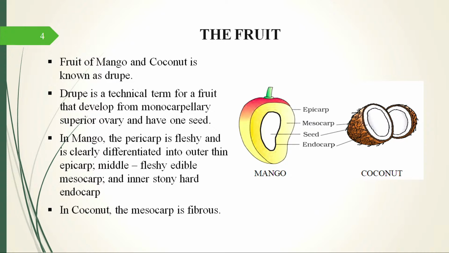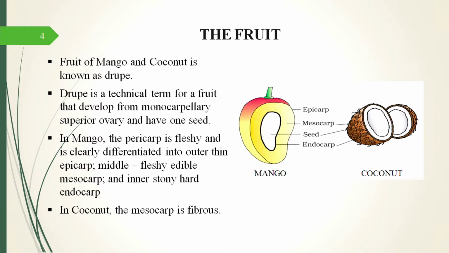In mango, we all have had mango, and it is very juicy, fleshy. So the fleshy part that we eat is actually the mesocarp. So the pericarp of mango is differentiated again into three layers. The outermost, or the skin of the mango that we peel off, that is known as the epicarp. The middle layer, which is fleshy and juicy, and it has a lot of flavors and also vitamins, that is known as mesocarp. And the innermost, the hard part of the seed, that is known as the endocarp. And inside the endocarp, there is the seed of mango.